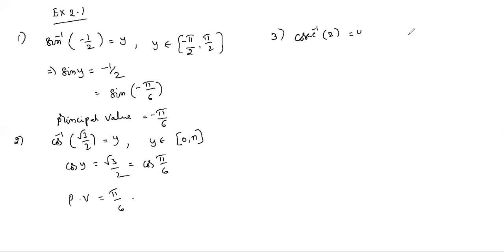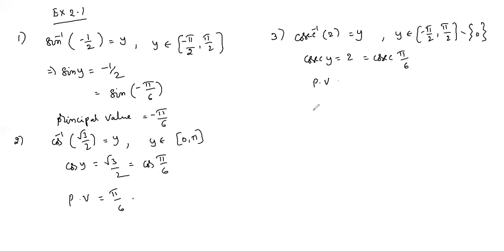So what is the principal value branch? Closed minus pi by 2 to plus pi by 2 without 0. So cosecant y equals 2. Where do we get 2? Cosecant pi by 6. So y equals pi by 6. So that is the principal value. Principal value equals pi by 6.